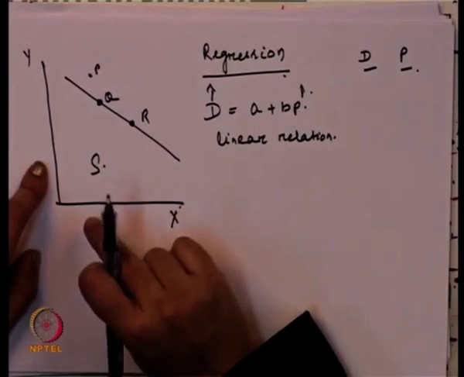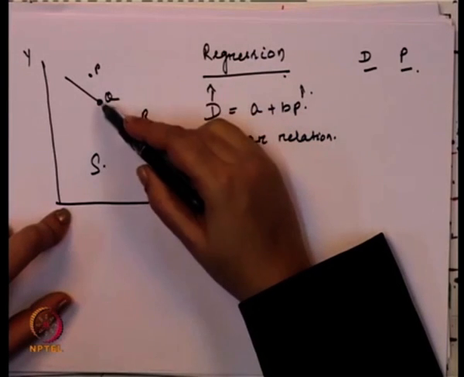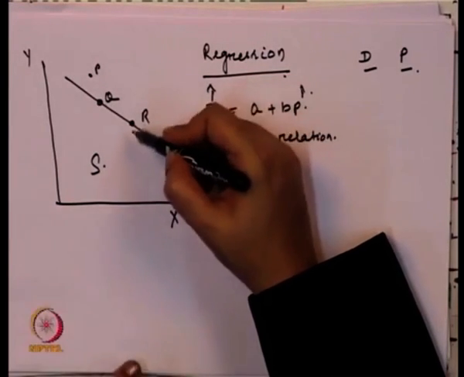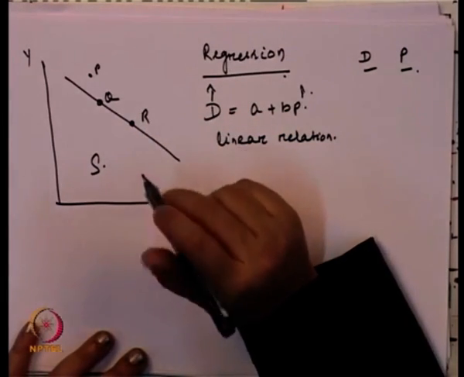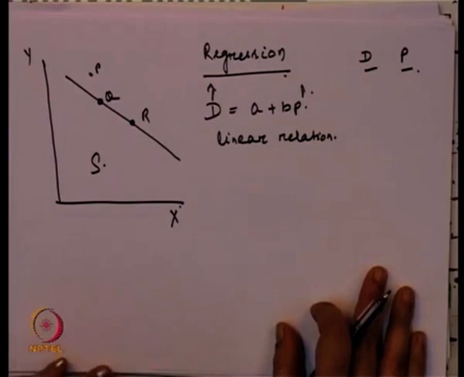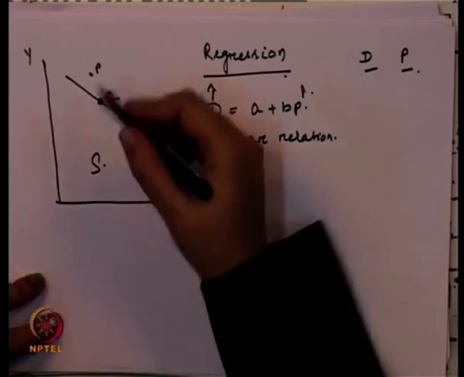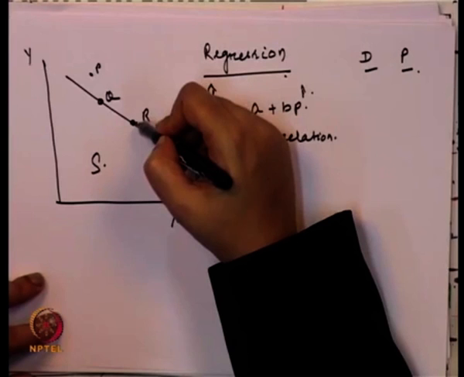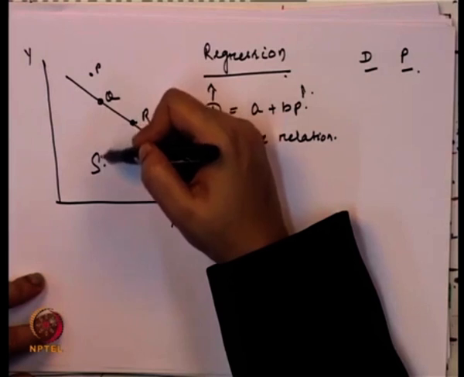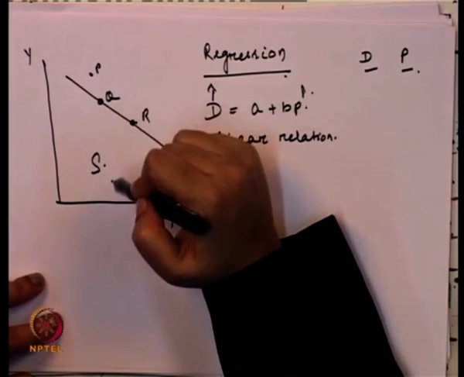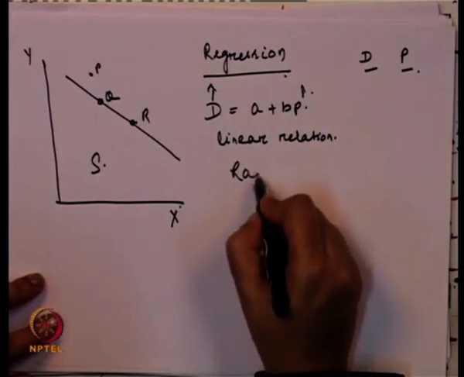Now, here, this is the regression line, and if the combination between D and P is on this line, we feel that it is the best fit because the points are lying on the regression line. But there may be some random variation. Why is there random variation? Because if you look at Q and R, they are lying on the regression line, whereas P is lying above the regression line and S is lying below it.